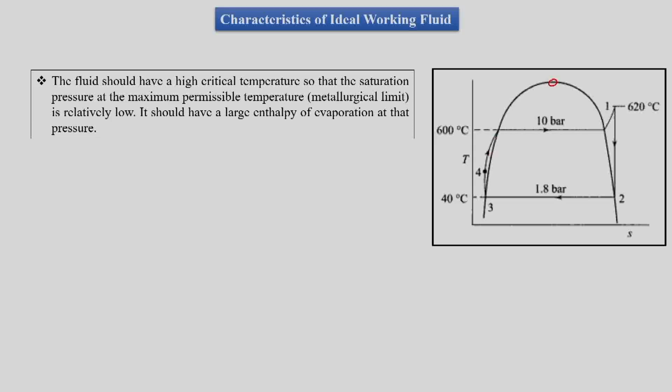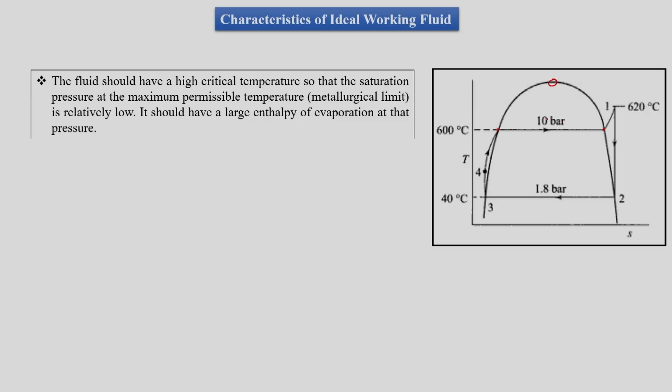We know that as we go towards the critical point, we have lower and lower latent heat. So if this critical point is high, then at our working pressure we will have sufficiently large latent heat, and we will add more heat at constant temperature. We will add less heat in the economizer, meaning our mean temperature of heat addition would remain high.